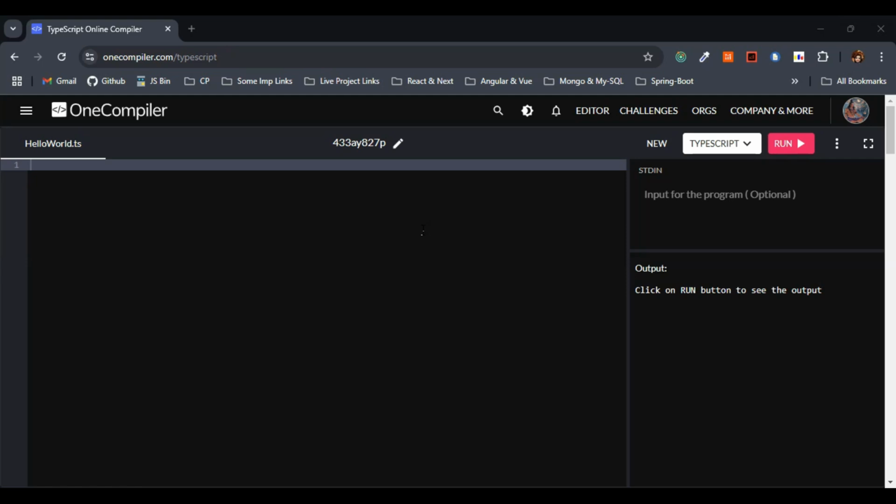TypeScript uses type inference. Why does TypeScript use type inference? Basically, to ensure type safety, right? First example, let's see variable assignment.